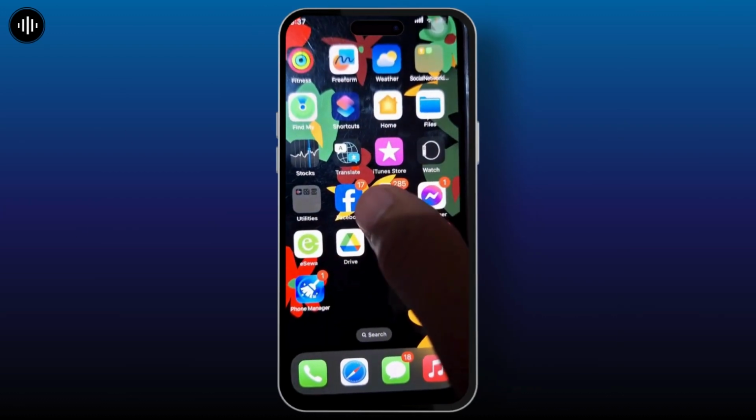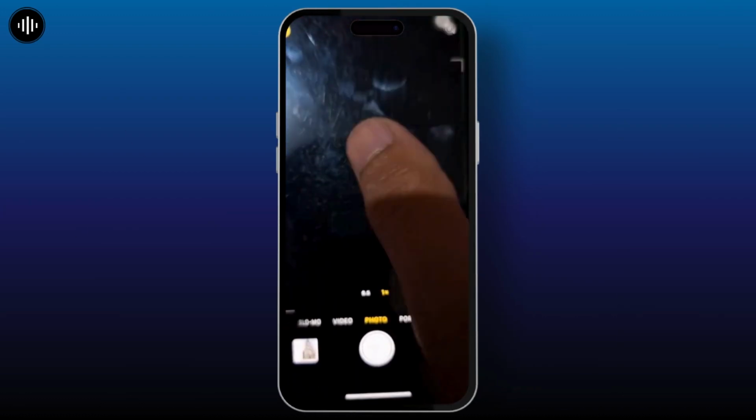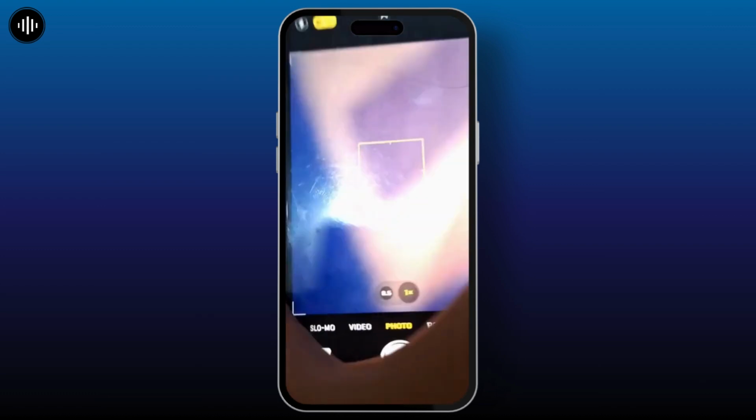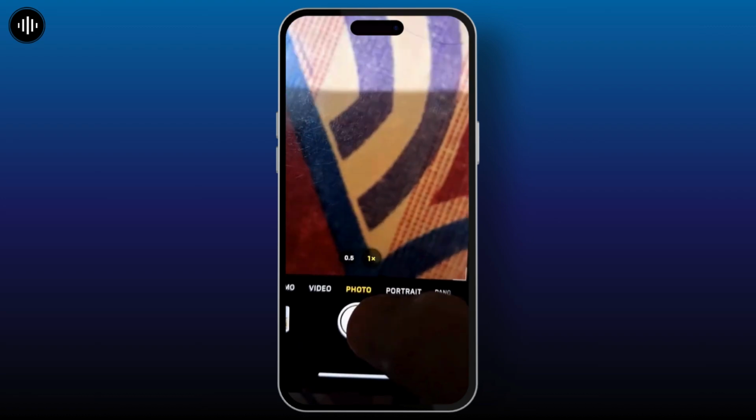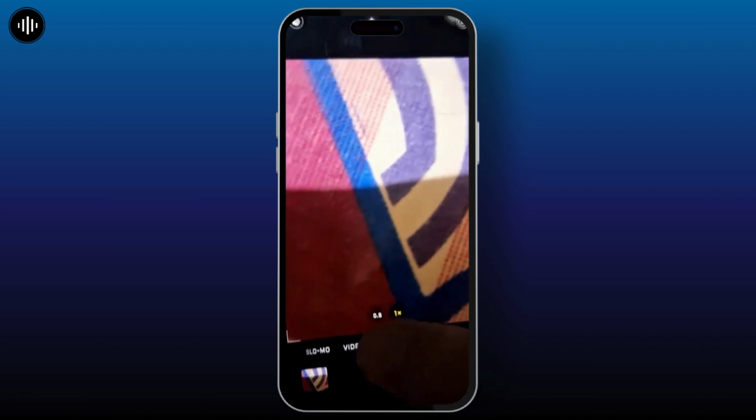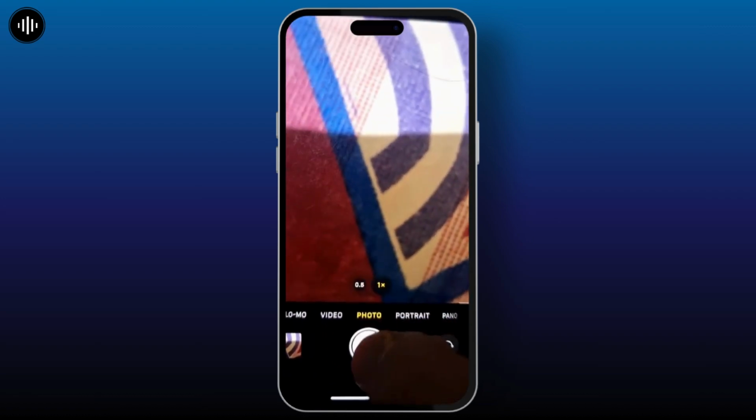First, open your camera application on your iPhone, and as you can see, for example, when I try to click a picture, you can see the sound coming from my device.